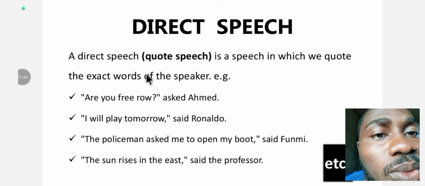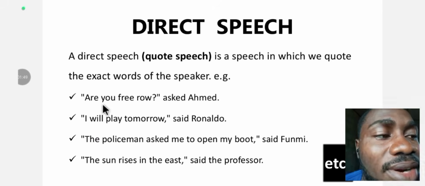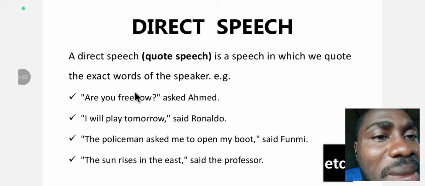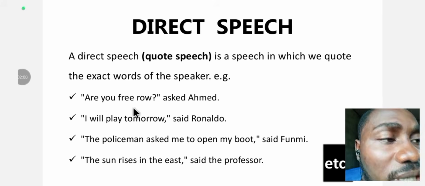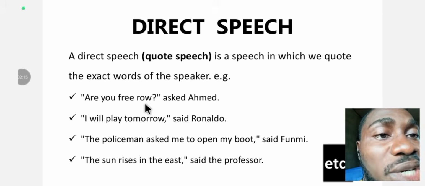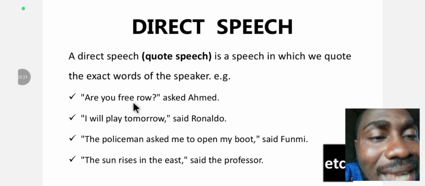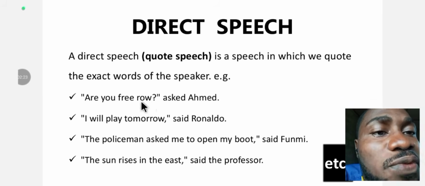For example, "Are you free now?" You can see that it was placed in quotes. Direct speech. Exactly the way the person said it. Asked Ahmed. So Ahmed had asked that, "Are you free now?" Just exactly the way the person states it. That was the way Ahmed expressed it. "Are you free now?" asked Ahmed.